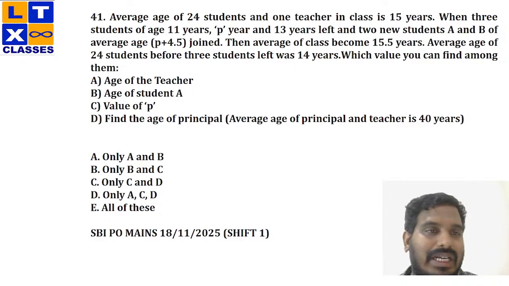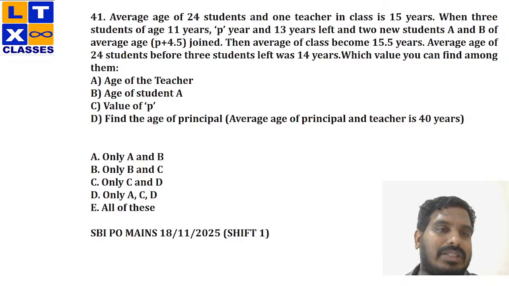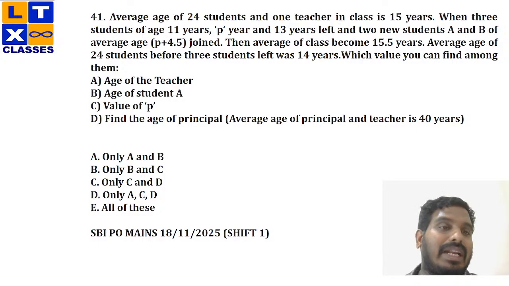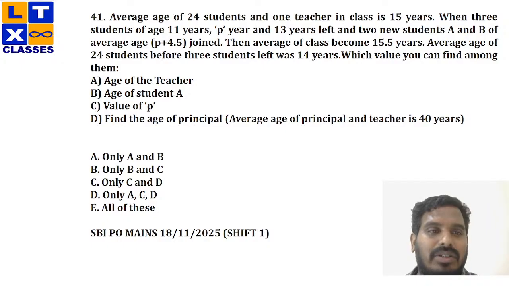Which value can you find among them? Age of the teacher, age of the student, value of P. Find the age of the principal if the average age of principal and teacher is 40 years. Now, interesting question. See, in this question, you're not expected to calculate the exact answers of any of the ages. Let it be the age of the teacher, the age of the principal, the value of P, or the age of student A. You're not expected to calculate anything, but you should know from the data provided in the question which of the following values can be calculated.